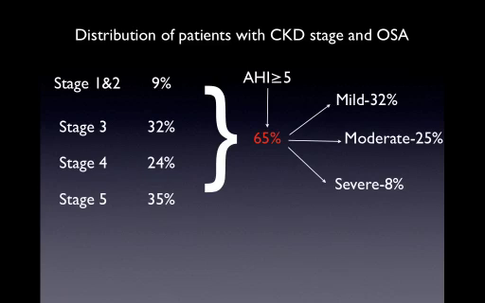What they found was that, for the 100 patients they studied, the prevalence of obstructive sleep apnea was around 65%, which is very high. And most of these patients were actually in the moderate to severe obstructive sleep apnea category. So basically, more than 25%, or one-fourth, of their patient population was in the moderate to severe category of obstructive sleep apnea.